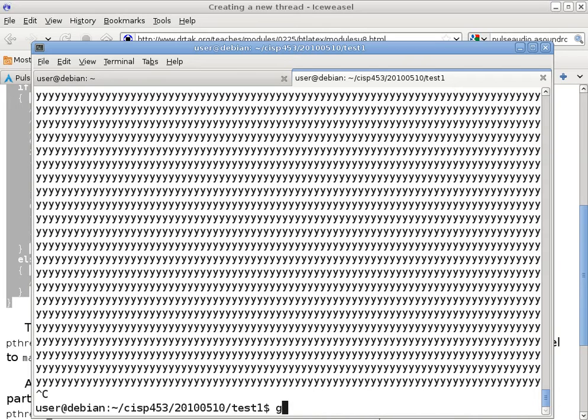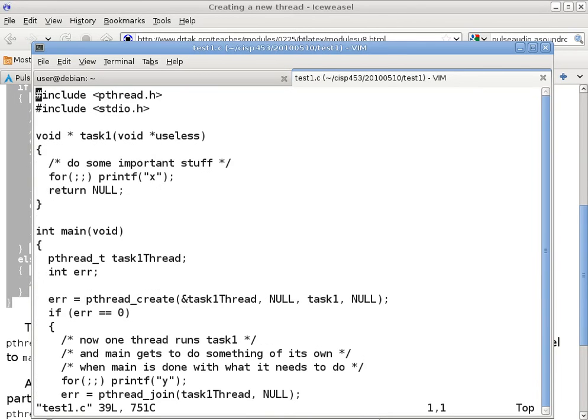So if you remove that print though from the main, does the program just exit, or does it wait for the child to finish?